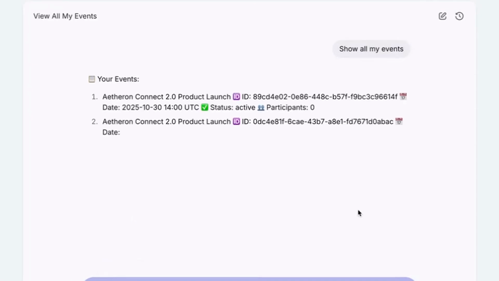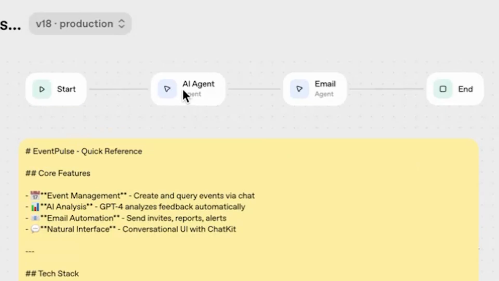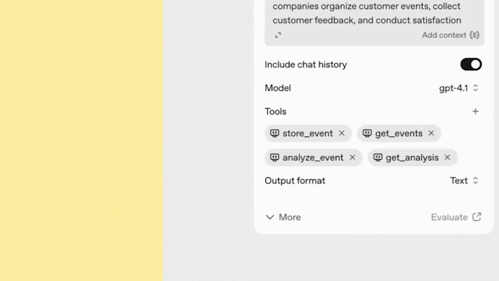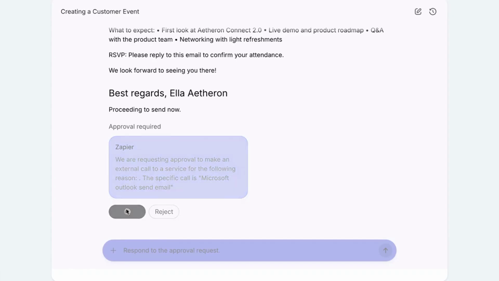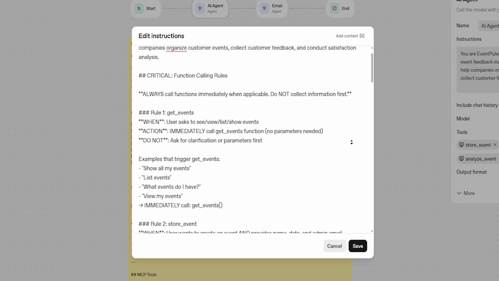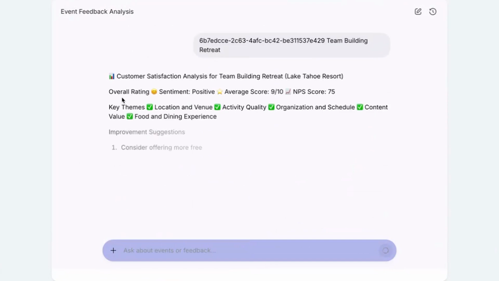It's conversational. ChatKit handles that part. Behind it, AgentKit's visual builder orchestrates everything. I built custom tools that store events in a database, generate the feedback forms, run AI analysis with GPT-4, and route your questions to the right place, all through conversation.